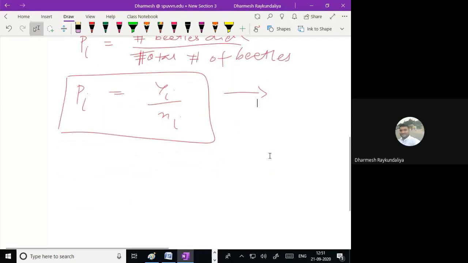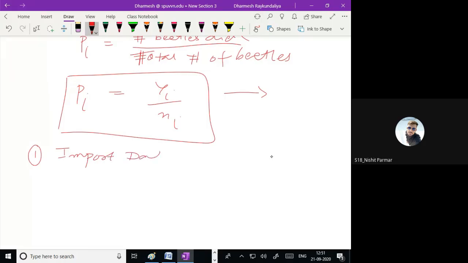So of course, in a usual setup, what we apply first is import data. Suppose the data is available in a CSV file. What is the name of the command?